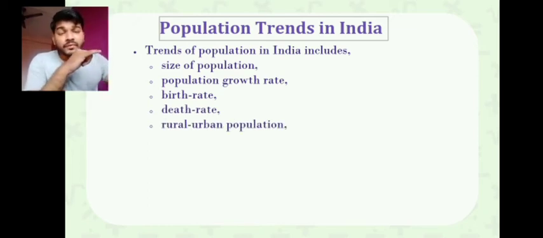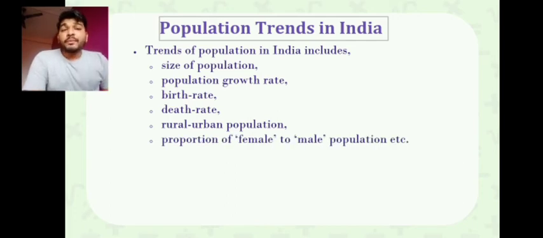Then it will show you the percentage of increase in population in rural area and urban area, followed by the proportion of females, how many females are available compared to males. It is also known as gender ratio. We have studied this gender ratio in 11th standard. The gender ratio is the number of females available per 1000 males.